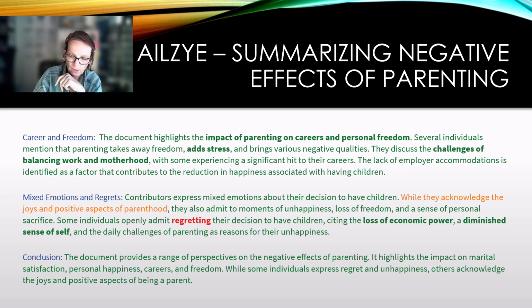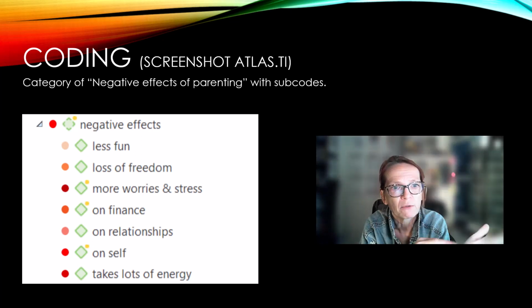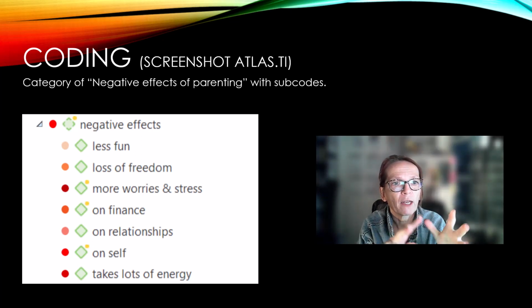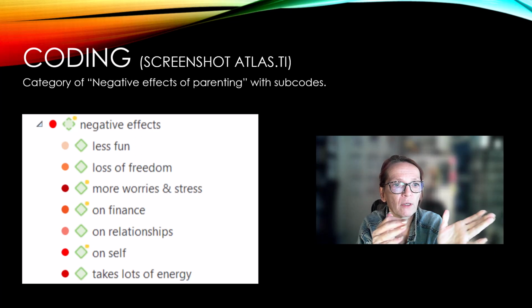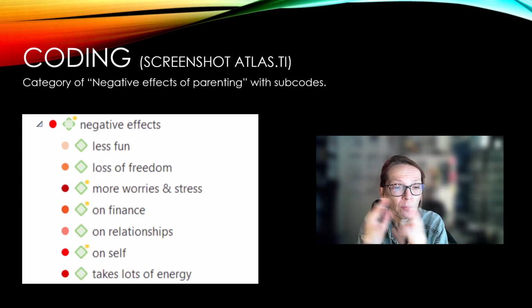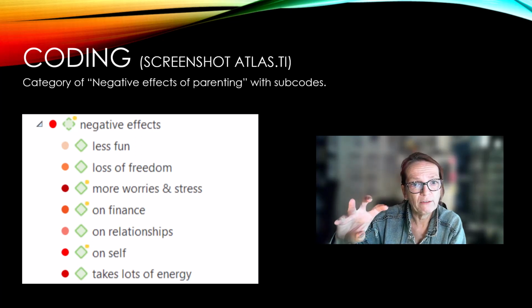So if you look at the category, and this is now a screenshot of ATLAS, we will later see one of MAXQDA. So these were the category negative effects, and these are the different subcodes. Less fun, so we had fewer enjoyable activities, we have loss of freedom, more worries, more stress, financial strains, we had issues on relationships, effects on self, and it takes lots of energy. And the career balancing, I've coded actually somewhere else in a different category that was picked up here as negative effects. So I just leave this here for a moment.